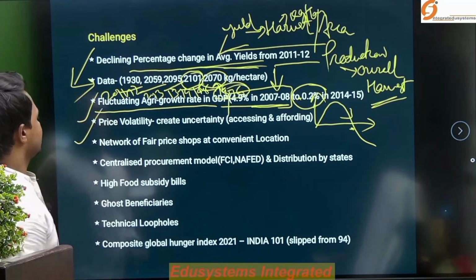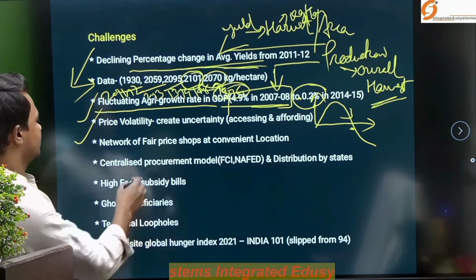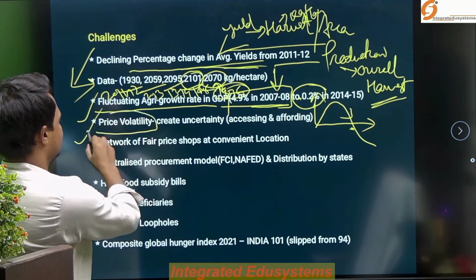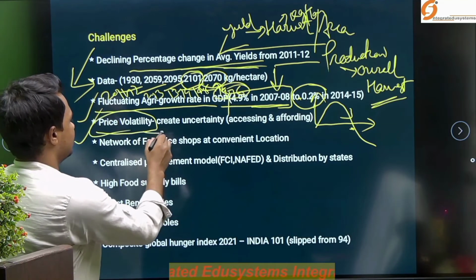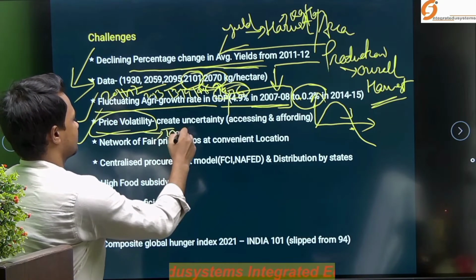Another concern is the price volatility, the price fluctuation, that is completely related to inflation.